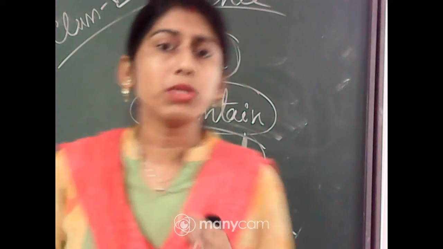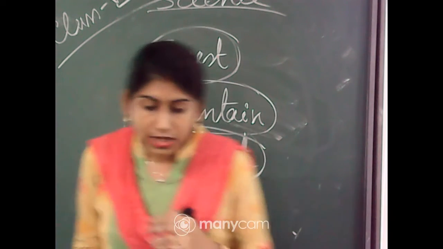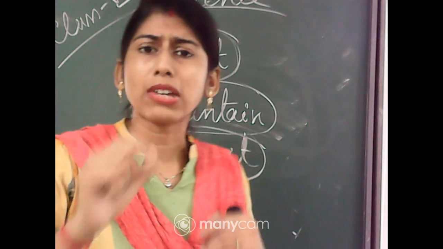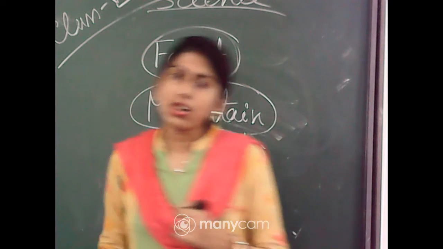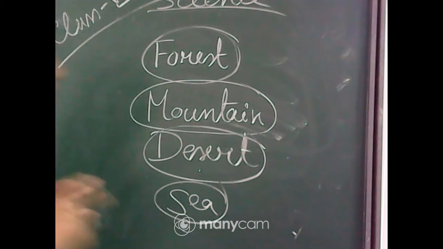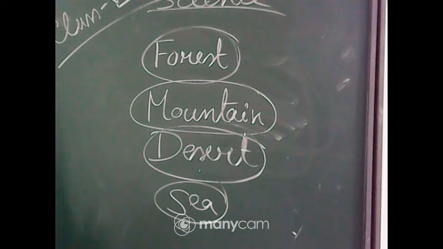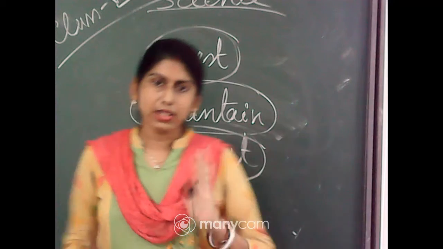These can be seen with the help of a microscope. That's why their name is microorganism. Micro means very small. So these are the different types of plants, animals and other objects that can be found in the surrounding area.